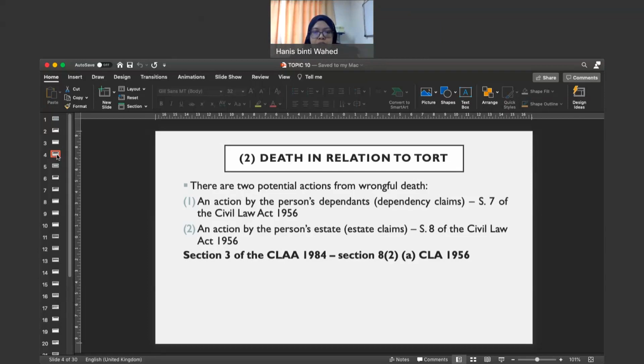For example, in cases involving fatal accident claims, there is abolishment of damages relating to loss of service and consortium. This is one of the amendments made. The amendments also introduce bereavement. There are a few other amendments that you can check from section 7 and section 8 of the Civil Law Act 1956.